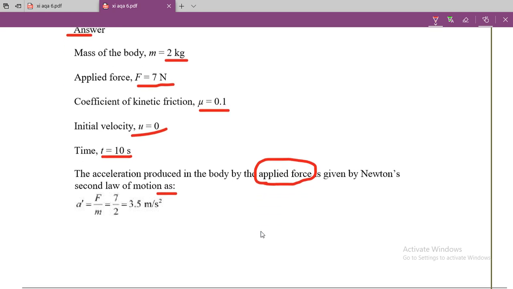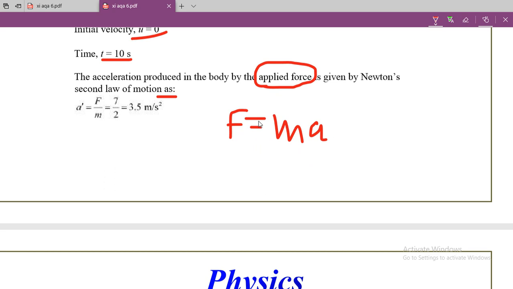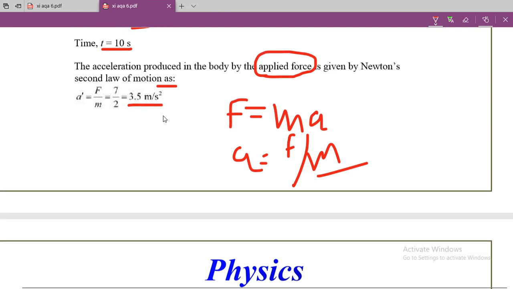So in absence of friction, the acceleration in the body will be given by F is equal to ma, the second law of Newton. Since F is equal to m into a, you can find the value of a by rearranging this equation, that is a is equal to F upon m. So this acceleration is 3.5. It means if there is no friction on the surface and the applied force is 7 Newton and the mass of the object is 2 kilogram, then the acceleration produced in the body is 3.5 meter per second square.